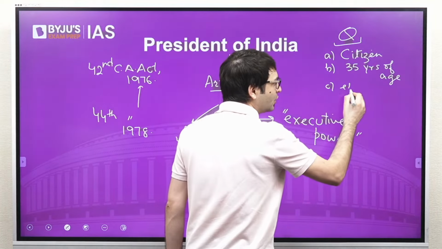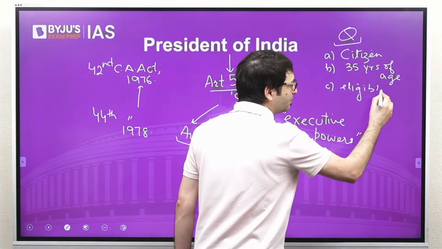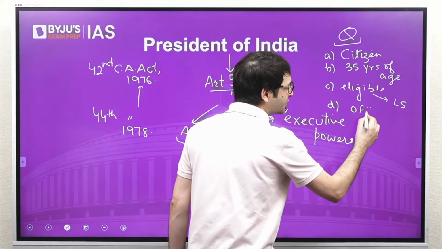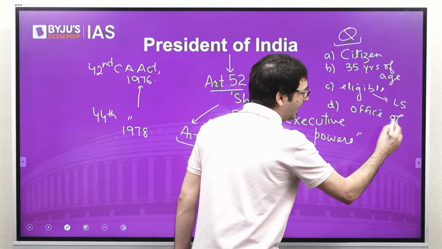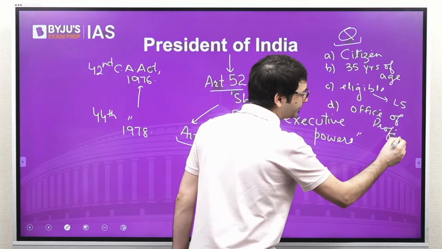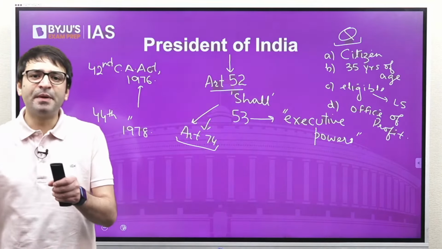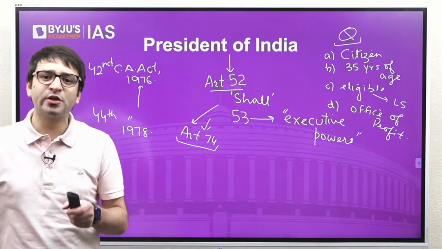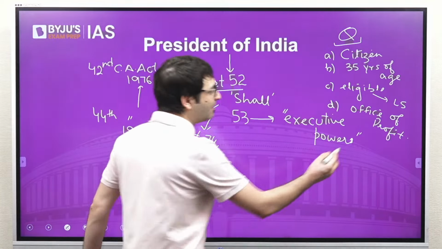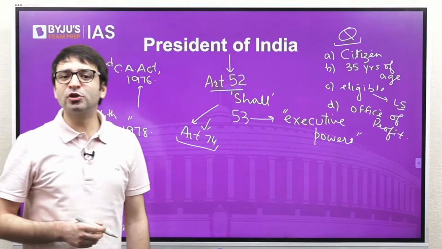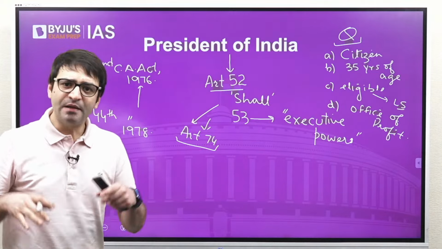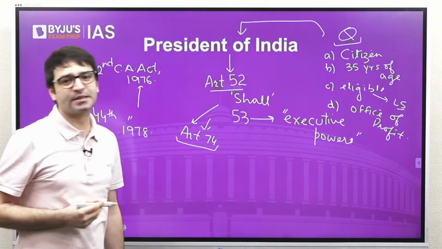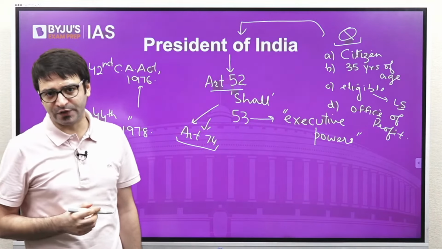This person should be eligible to become a member of Lok Sabha, and at the same time, this person should not be holding any office of profit. That means a citizen of India who has completed 35 years of age, who is eligible to become a member of Lok Sabha and who is not holding any office of profit, this person is qualified to contest election to the office of the President of India.